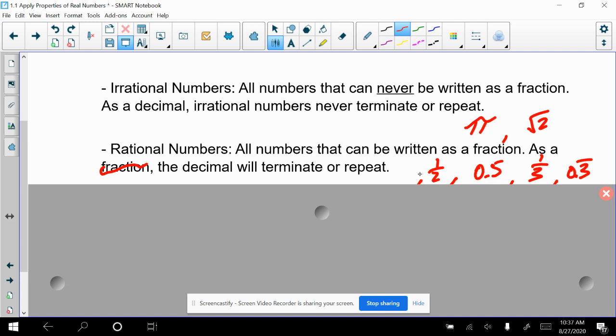Also classified as rational numbers would be something like 5. The number 5 is rational because it could be written as a fraction. I could write 5 as 5/1 if I wanted to. Therefore, it could be written as a fraction, and it is rational.